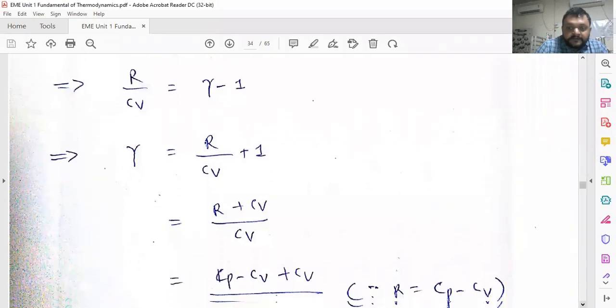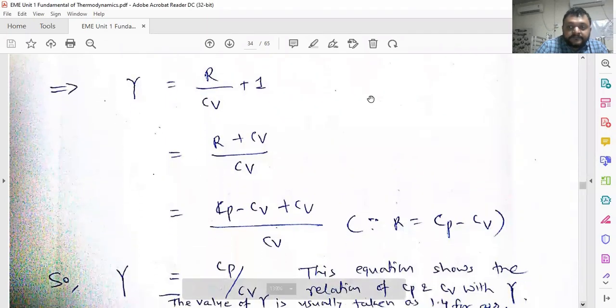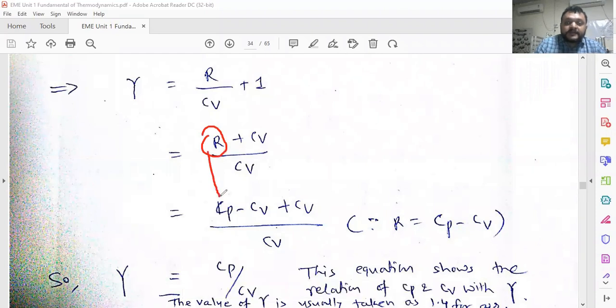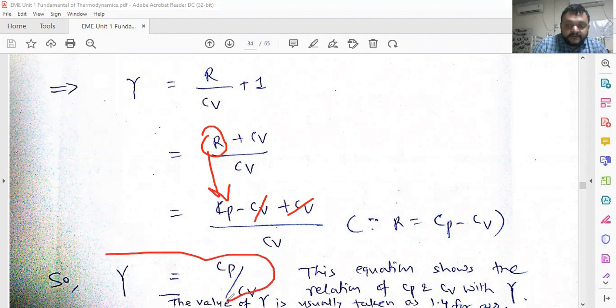Okay, and just have to see what is R, as we already derived just before in today's lecture itself. R is equal to Cp minus Cv. So put R is equal to Cp minus Cv, plus Cv, divided by Cv. So Cv gets cancelled, and this will give gamma is equal to Cp upon Cv. So that is another relation obtained by considering the adiabatic process. This relation is specifically applicable to the adiabatic process. Gamma is equal to Cp upon Cv.